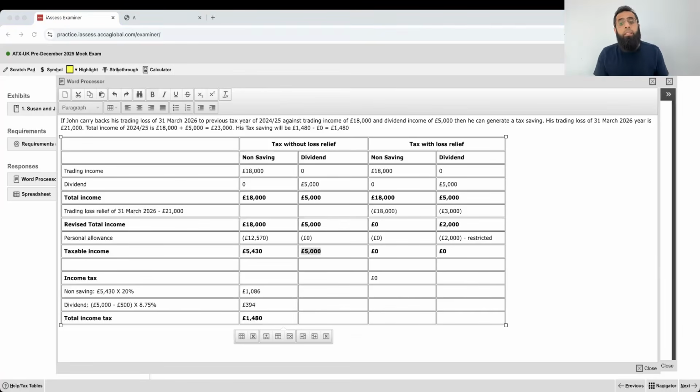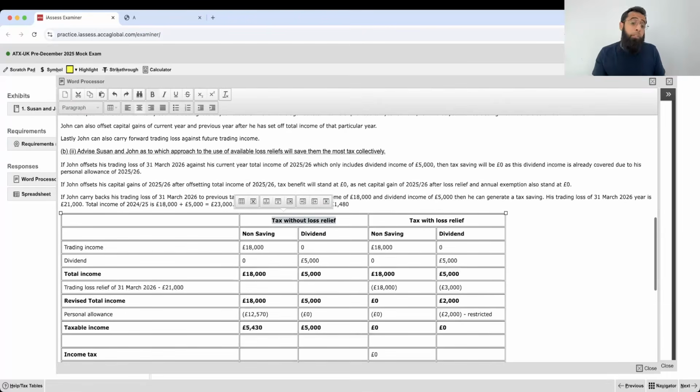So this is the reason why, whenever you feel that personal allowance, tax bands, two types of income, everything is getting involved, the safest way is to go with the tax with loss relief and without loss relief working and take the difference of both of them. We have seen such questions in past paper revision sessions in other questions also.